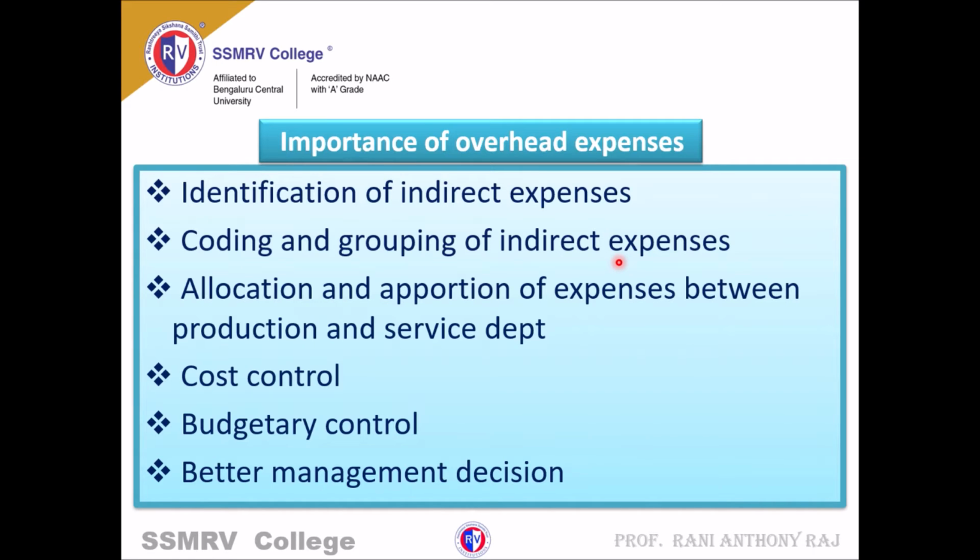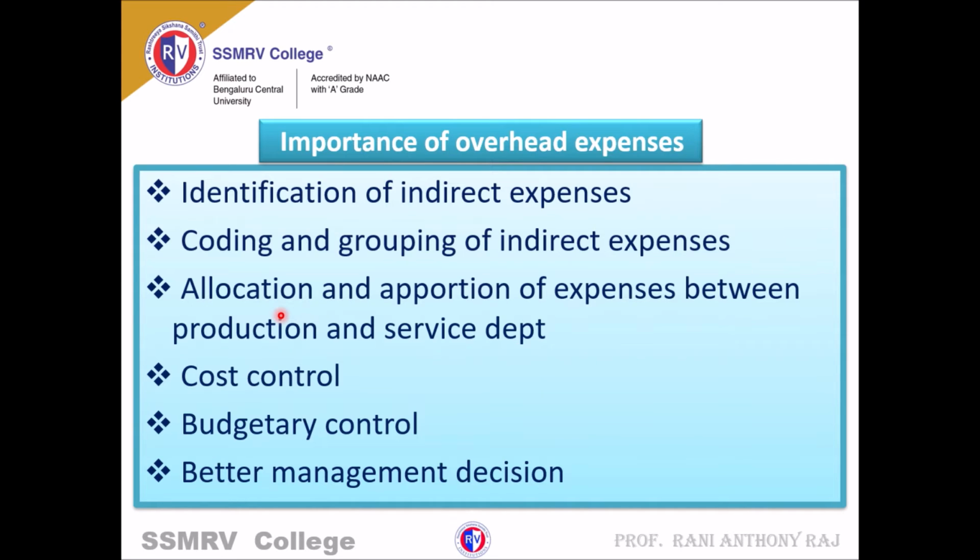When you take water or electricity, first we need to find out if it belongs to a production department or a service department. After identification, coding and grouping has to be done. That is known as the second importance of overhead expenses. Next, coming to the third one, allocation and apportionment of expenses between production and service departments.